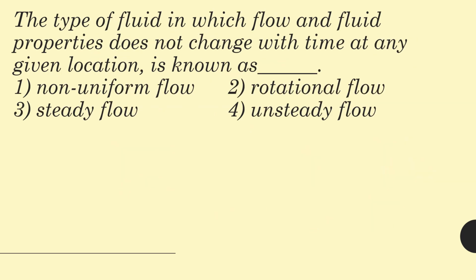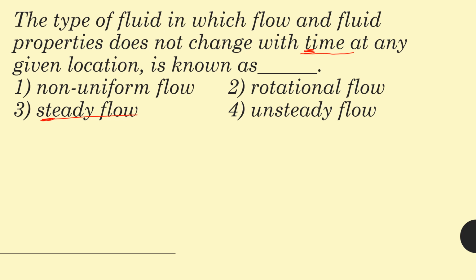The type of fluid in which flow and fluid properties do not change with time at any given location is known as? So if the properties of fluid are not changing with respect to time, then the flow is known as steady flow. For easy remembering, T is T. Remember the T in steady. If it doesn't change its property with respect to time, it is known as steady flow.